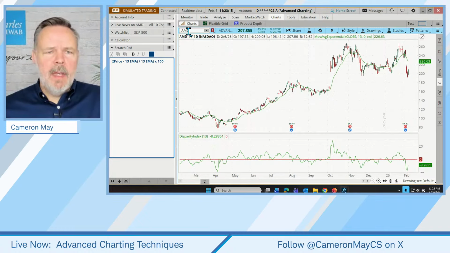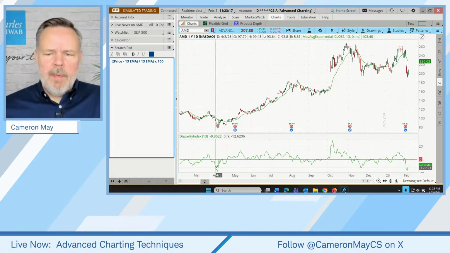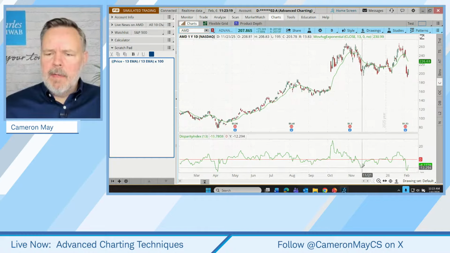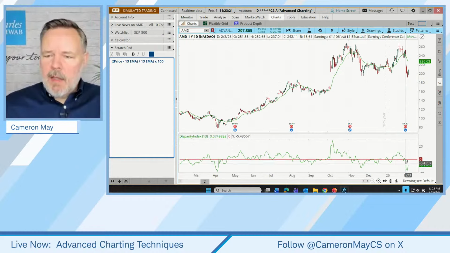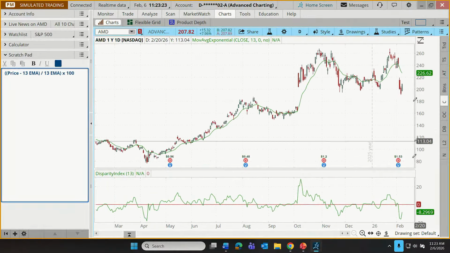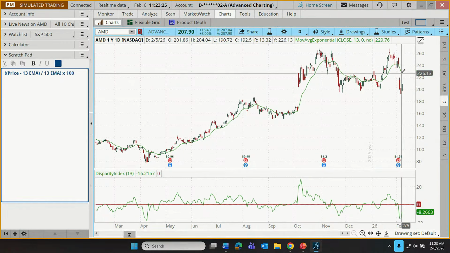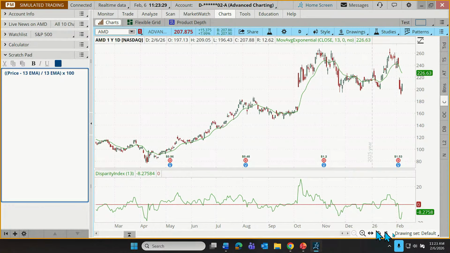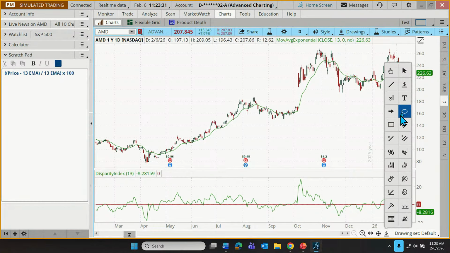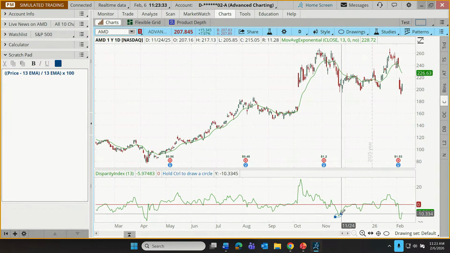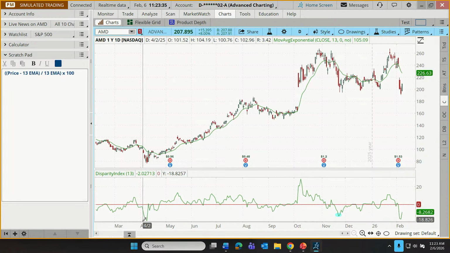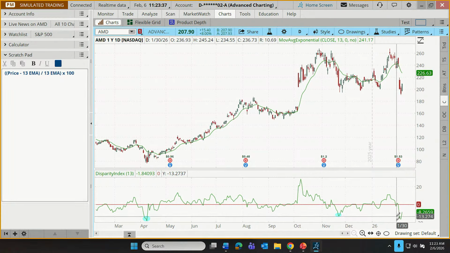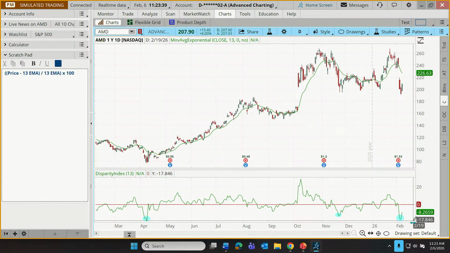In this case, if you look at AMD, there are a couple of prominent touch points here where we're solidly below 0, meaning price is solidly below our exponential moving average, and those might signal potential reversal points, like this one here, or this one here, or possibly what we have over the last 48 hours.